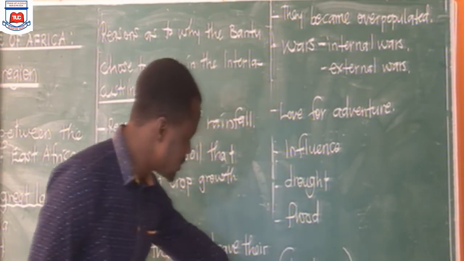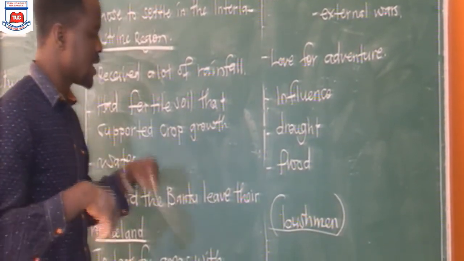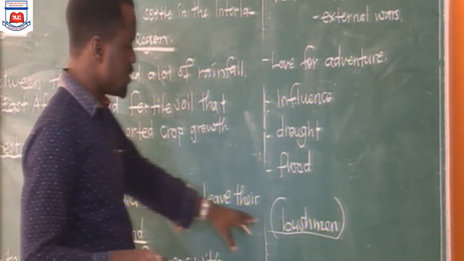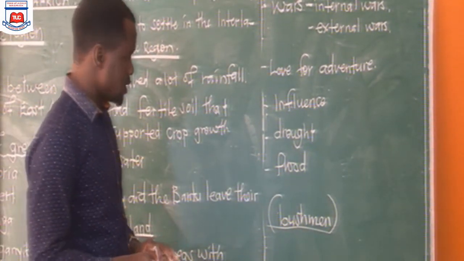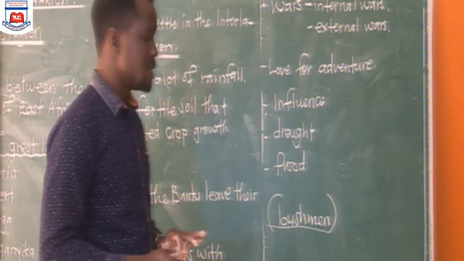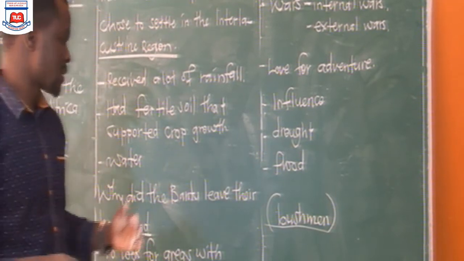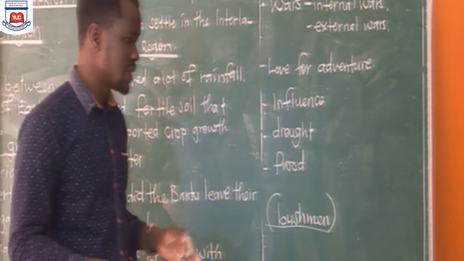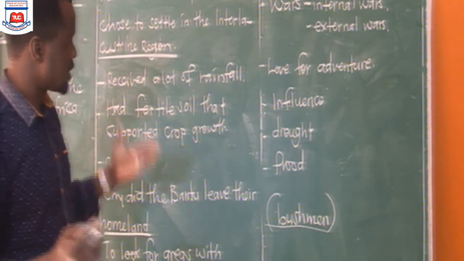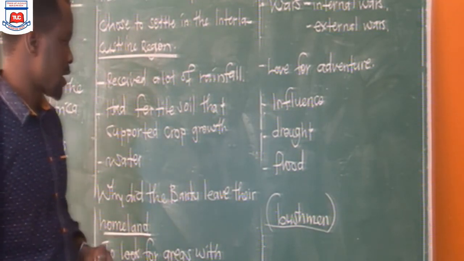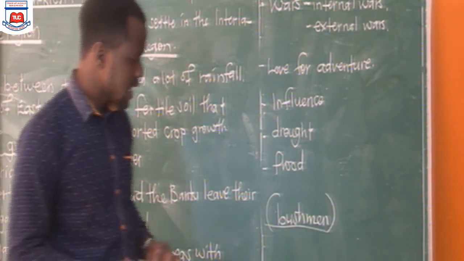Now, we take the Bushmen as the owners of East Africa, meaning they are the ones who were the original, or who were staying in Africa before these ethnic groups came. So when these ethnic groups came, they were able to chase or drive away these Bushmen, and we find that in Uganda today, in particular, we may not be having these people. It's because of the coming of the Bantu. So that is about the Bantu, and for now, we can end there.